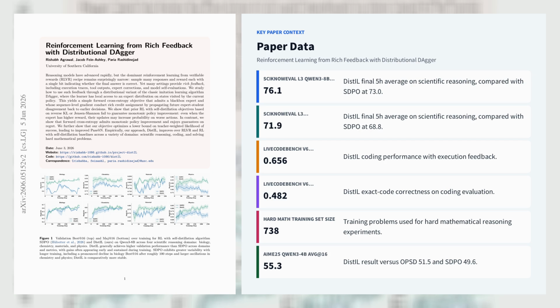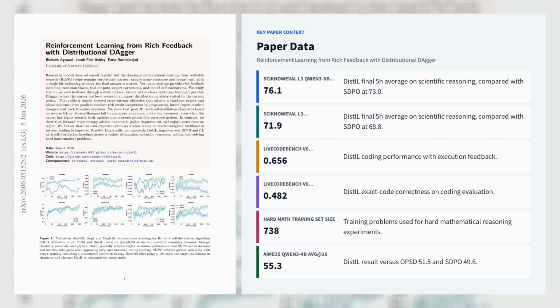miss delayed credit assignment with a two-step example where local updates converge to reward 1/3 while full sequence-level gradients reach 2/5. DIST-IL replaces that recipe with a distributional dagger-style forward cross-entropy objective that can query black box teachers and propagates future teacher-student disagreement back to earlier tokens.